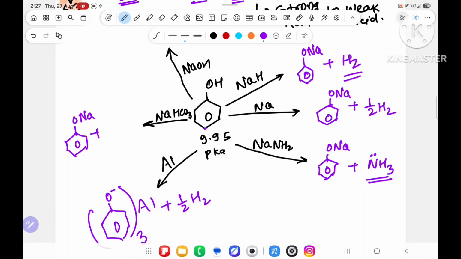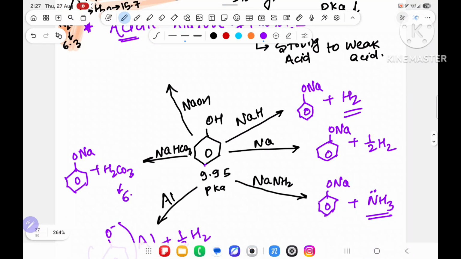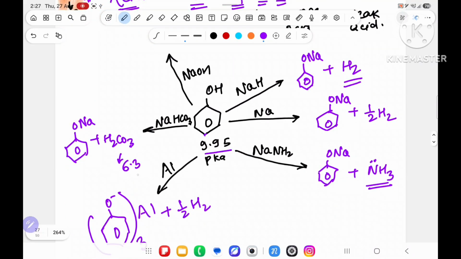Sodium phenoxide plus H2CO3, and the pKa value of H2CO3 is 6.3. As pKa decreases, acidic strength increases. So this reaction is not possible, because a weak acid cannot be formed from a strong acid this way. Always a strong acid goes to a weak acid.